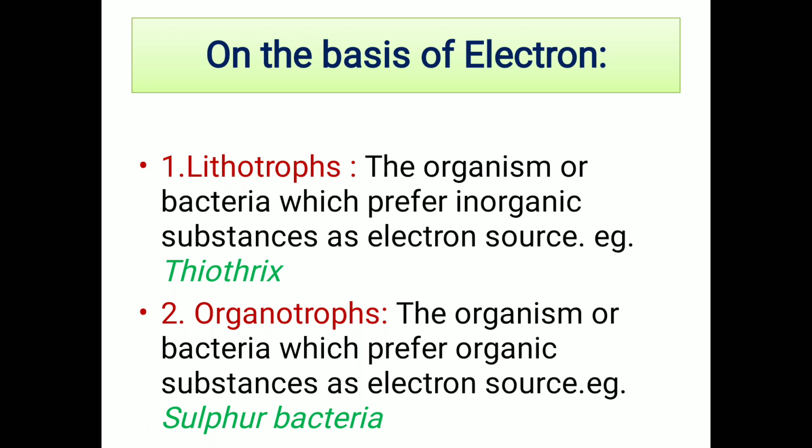Next one, organotrophs. As we know, organotroph means the organic substances. That is, those organisms or bacteria which prefer the organic substances as electron source. It is called organotrophs. For example, sulfur bacteria. That is, from the organic substances they derive the electron.